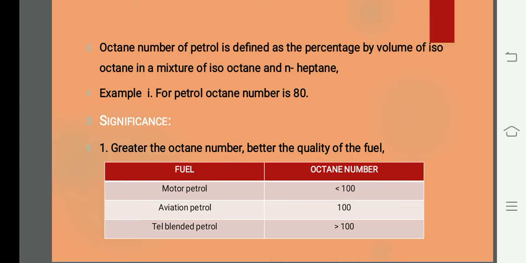For aviation, meaning space, rockets and all, we use only this sort of petrol. We call it Aviation Petrol. It has an octane number of 100.